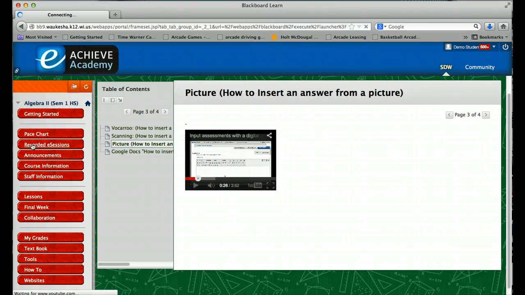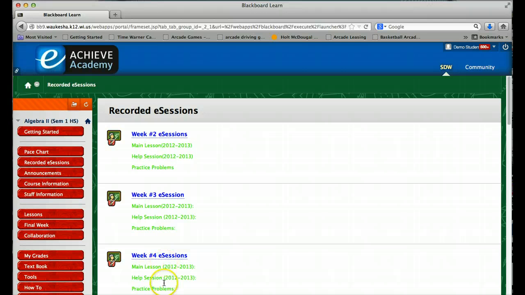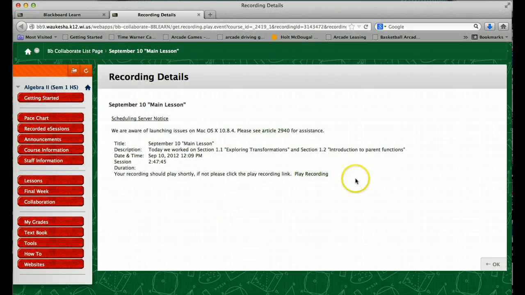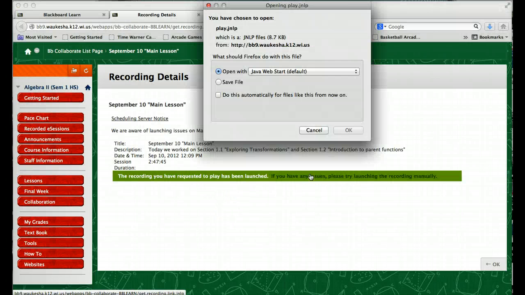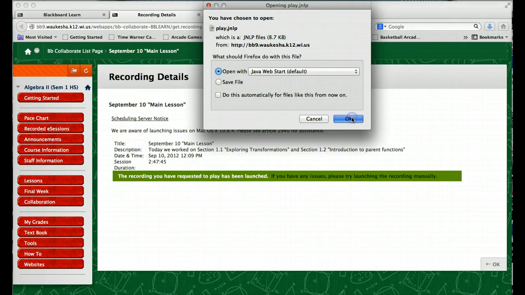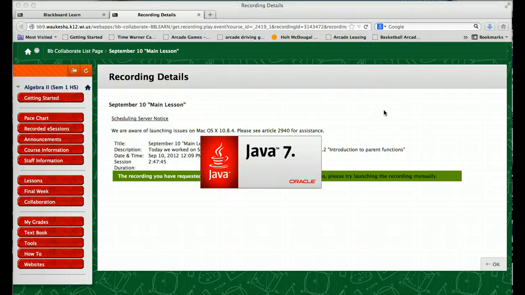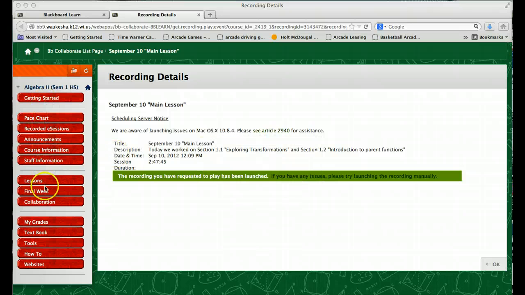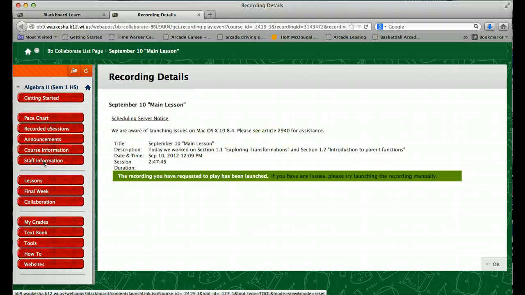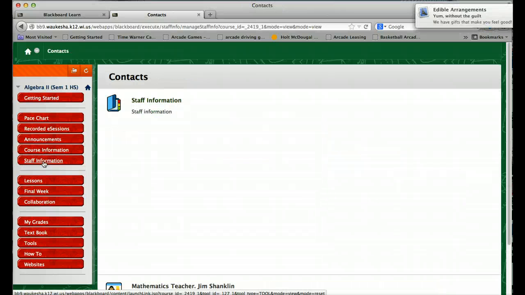You just click on it, and you can see I kept last year's recorded sessions in here, so you could just click on week number 2, if you wanted to, and watch the recorded session. And I'm not going to go through there because it takes a little bit of time to open it up. So, whoops, I didn't want to open that. But you can watch the recorded sessions. Now let's take a look at the other buttons we have here. The announcements would take you back to the announcement page. Course information, staff information.